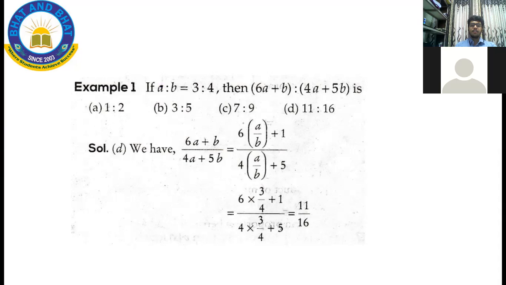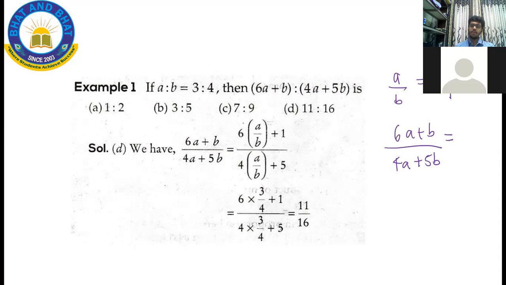chapter. So if A is to B is equal to 3 is to 4, then what is 6A plus B is to 4A plus 5B. Okay. So first write the equation: A by B is equal to 3 by 4. Similarly, 6A plus B divided by 4A plus 5B, we don't know, we have to find this out.